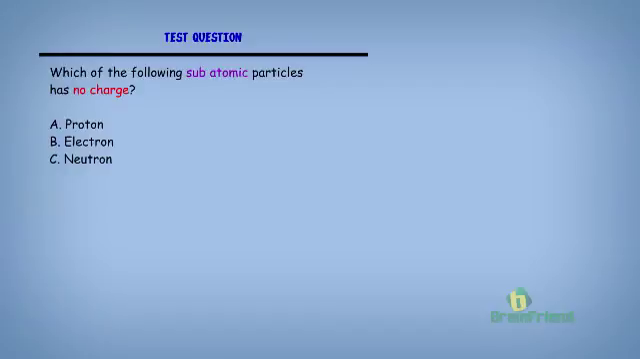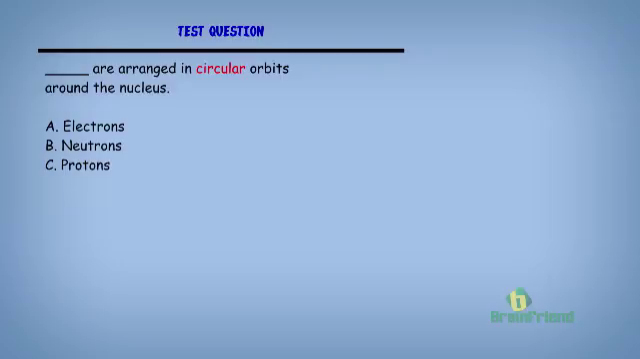Which of the following subatomic particles has no charge? A. Proton. B. Electron. C. Neutron. If your answer was A or B, then you're wrong. The correct answer is neutron. Remember we said that protons have a positive charge and electrons have a negative charge, but the neutron has no charge at all.